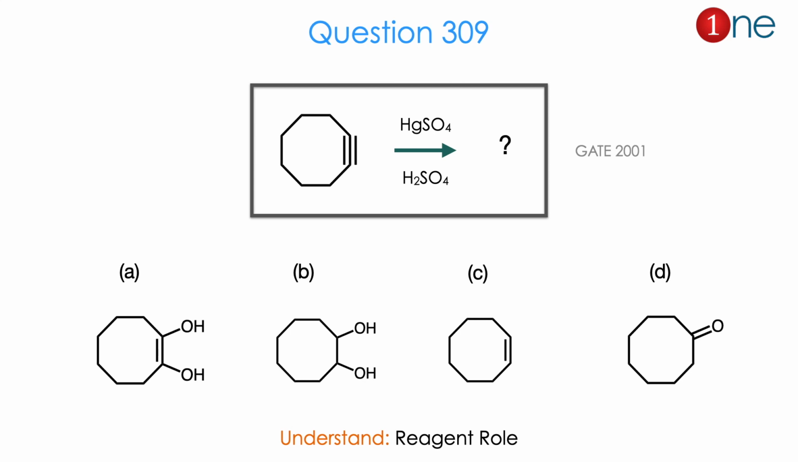Then let us look at the next question. Starting with a cyclooctane triple bond compound, you are using mercury sulfate and sulfuric acid. They ask you to find the product. The products can be a diol with alkene, a diol without alkene, an alkene, or a ketone. So 4 different products with different functional groups. So from the question of alkyne mercuration and 4 different products, you might realize the question is really about the reagent role. What does the reagent really play here? The answer is D. Let us see how.